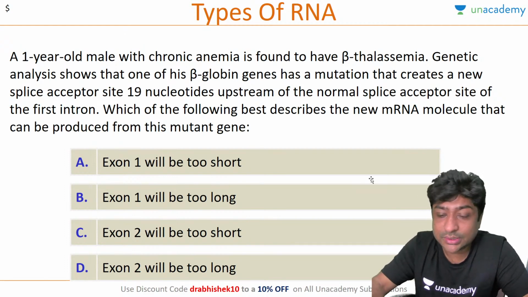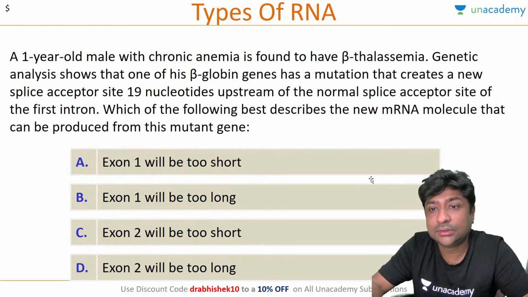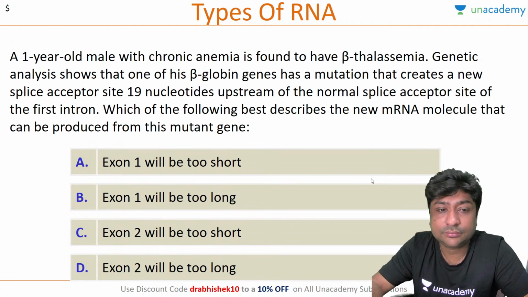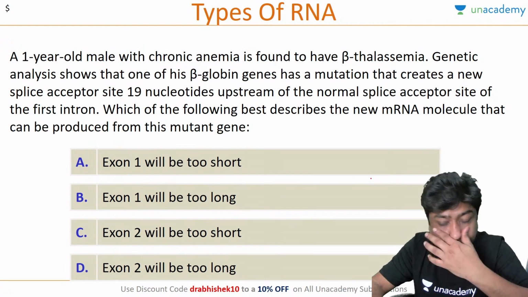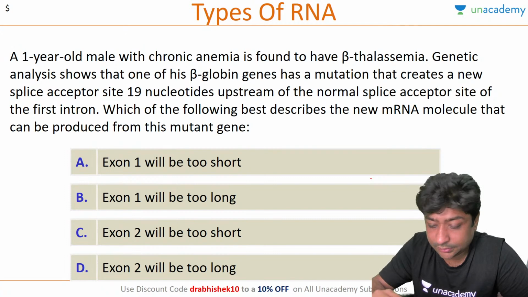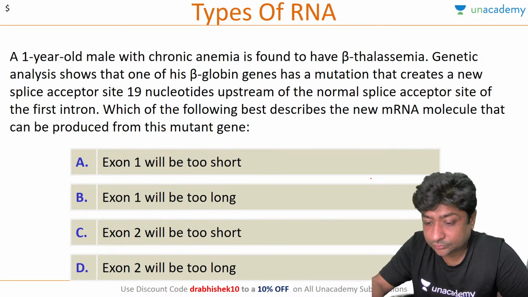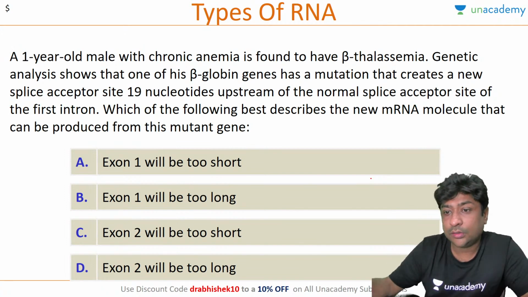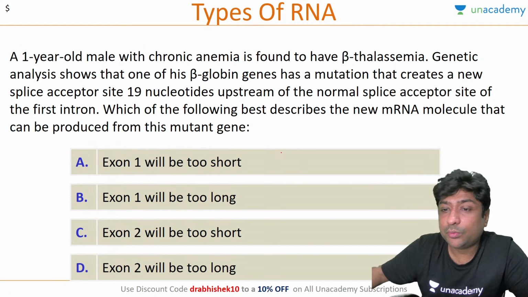Anyone? Let me explain what is happening here.